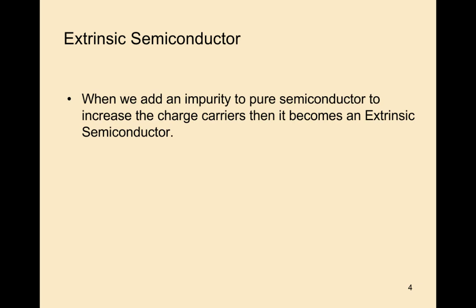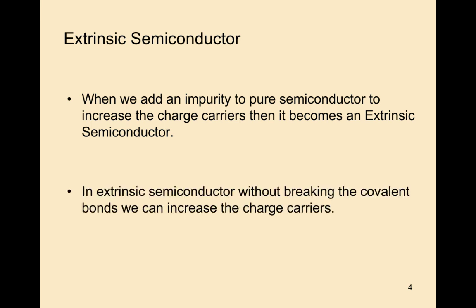When we add an impurity to a pure semiconductor to increase the charge carriers, then it becomes an extrinsic semiconductor.